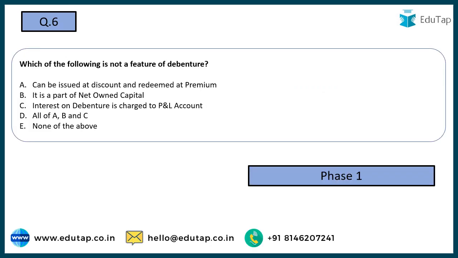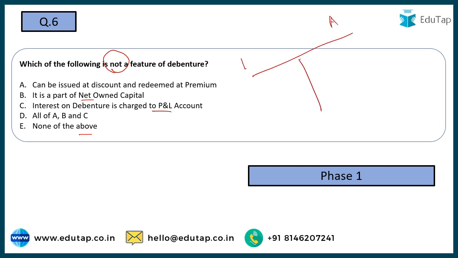Now coming to the next question, which of the following is not a feature of debenture? Options are: can be issued at discount and redeemed at premium; it is a part of net owned capital; interest on debenture is charged to P&L account; all of A, B and C; or none of the above. Now debentures, shares, all of these you would find on the liability side of the balance sheet of a company.